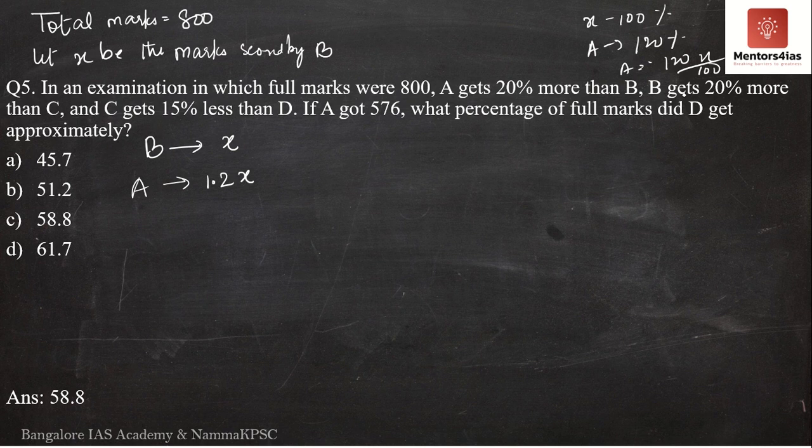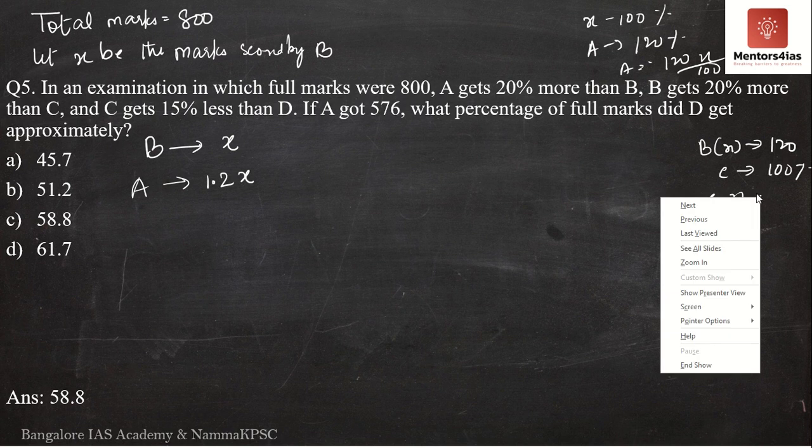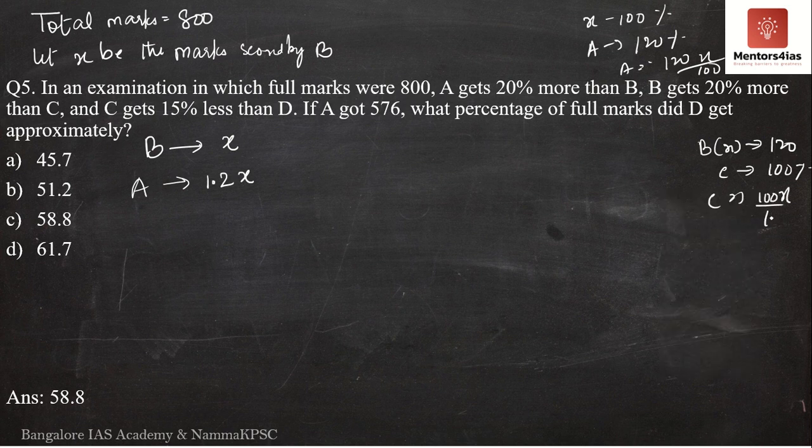The question further says B gets 20% more than C. Meaning, B's marks, which is x, if this is 120%, then C's marks has to be 100%. Then how much is C? C is nothing but 100x by 120.